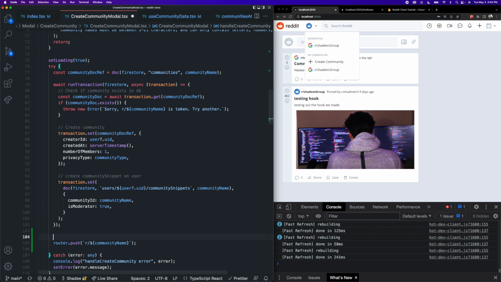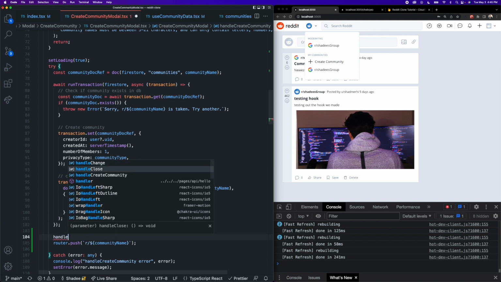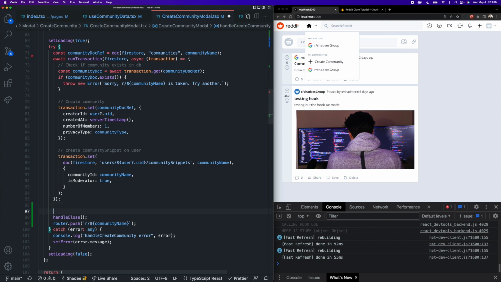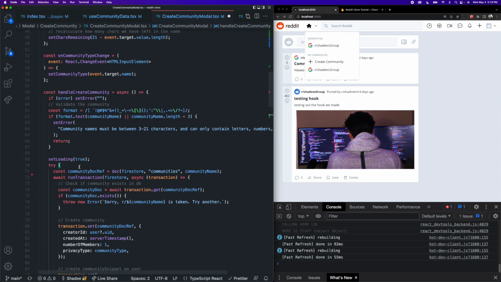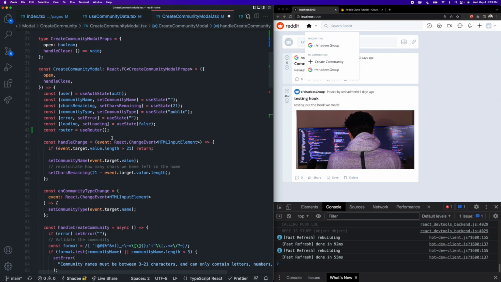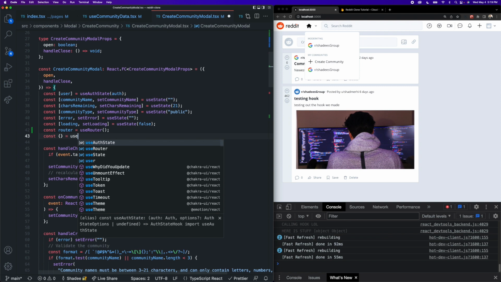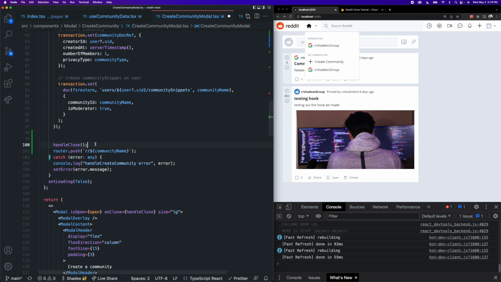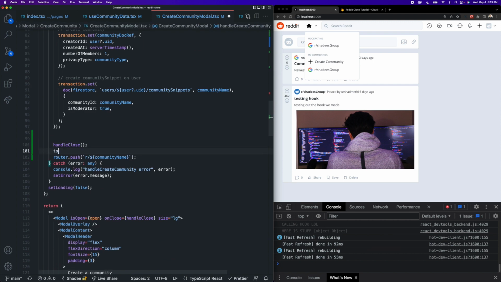And we actually want to close the community modal, and we can do that with our already existing handleClose function. Okay, and one more simple thing we can do is just close our community directory here. And we can do that with our already existing toggleMenuOpen function from our useDirectory hook. So just underneath our router, we can call that hook useDirectory, and we want to bring in the toggleMenuOpen function. Then just after the handleClose function, we can call toggleMenuOpen.